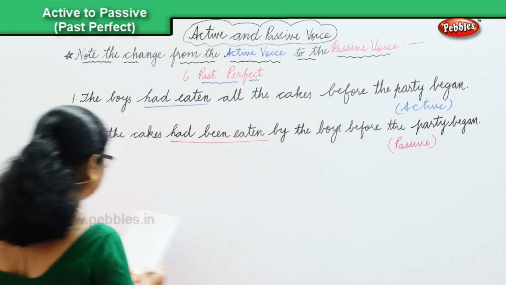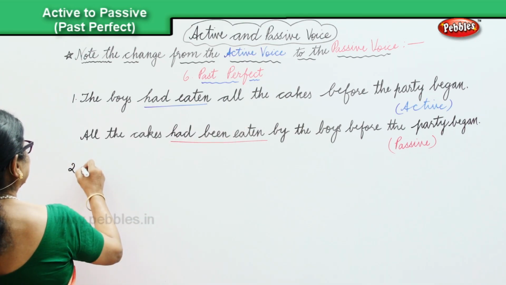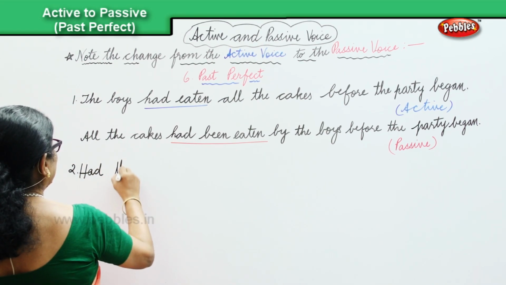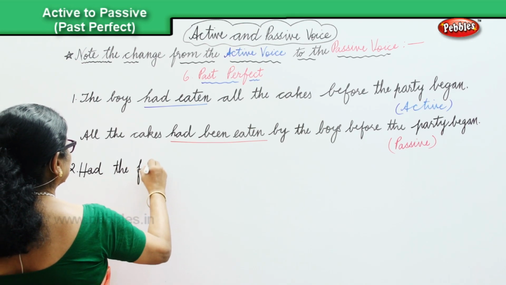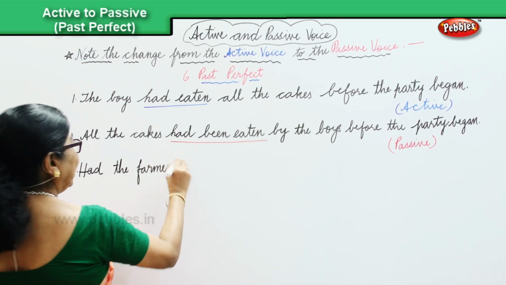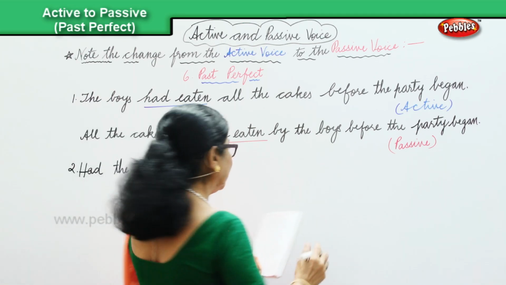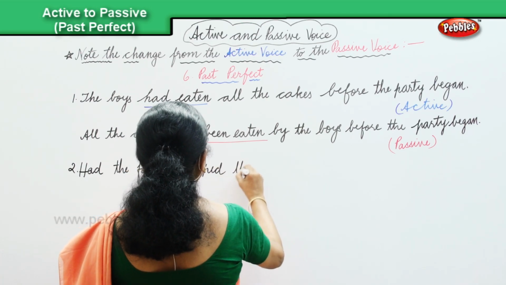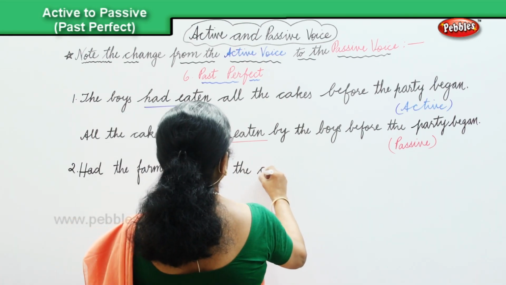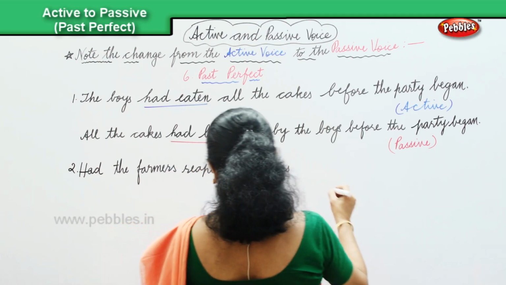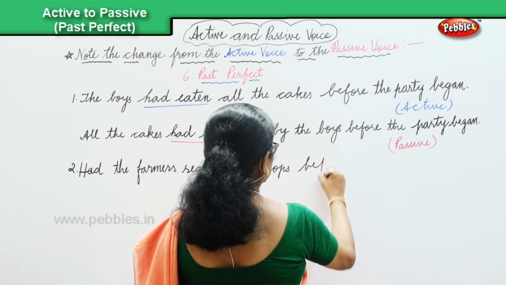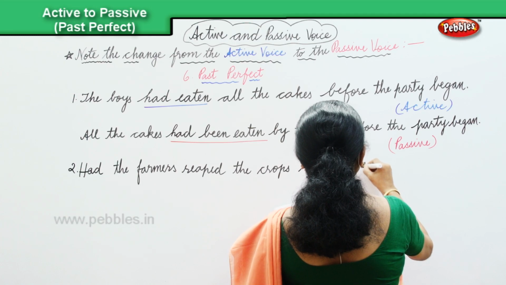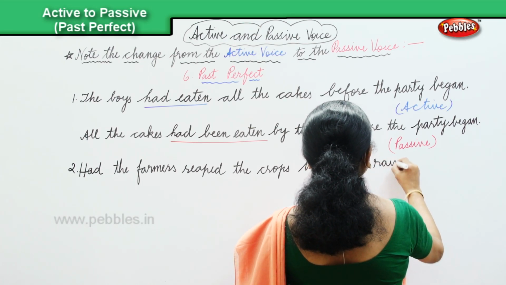Had the farmers, in the past perfect, had the farmers reaped the crops before the rains fell.